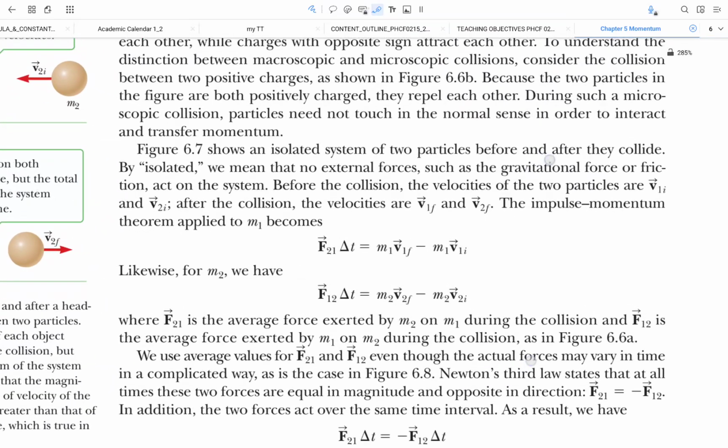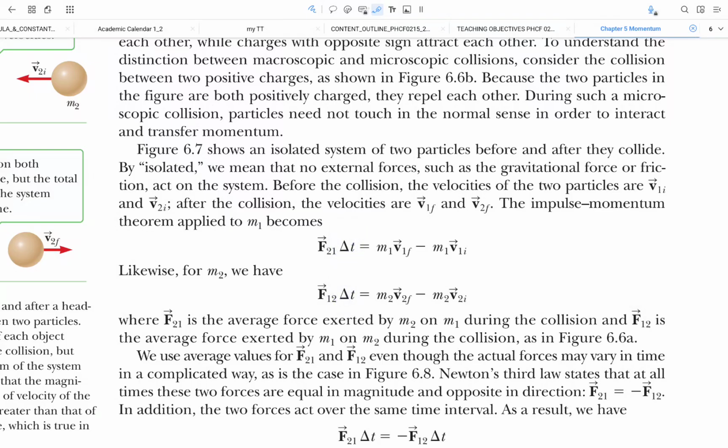In the situation where two objects collide with one another, or are touching, in contact with one another, there is a contact force involved. The equation would be something like this, whereby the force exerted on one body is equivalent to the force exerted on the other body. We are talking about Newton's third law here. Due to Newton's law, the amount of force is equivalent to one another, and because they are in contact,